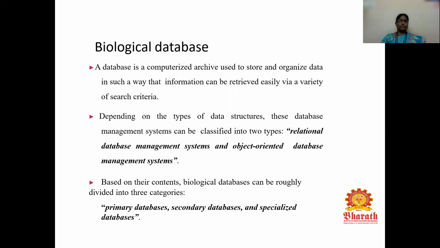So we can use either DDBJ or NCBI, and also we can use the FASTA and BLAST formats. These are the various retrieving methods, and by fixing a certain criteria, we can retrieve the information from these biological databases.